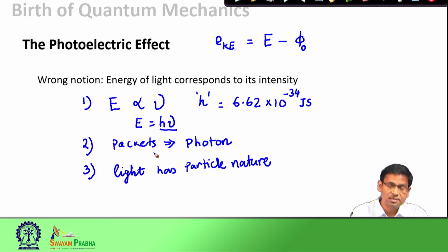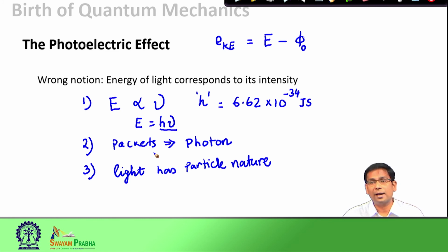Now, with these three assumptions, Einstein could explain the photoelectric effect. We will go through the arguments now. Since we have the energy proportional to the frequency, it could easily explain the experimental observation that light which has higher frequency could emit photoelectrons even at lower intensity.